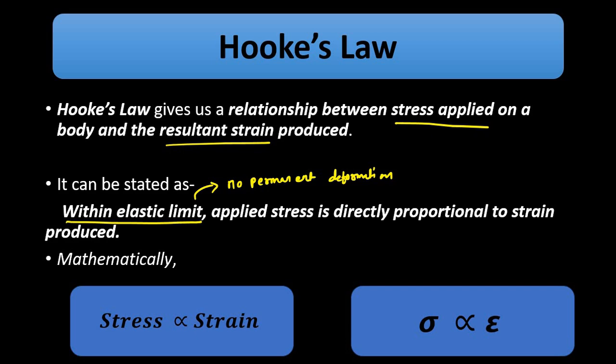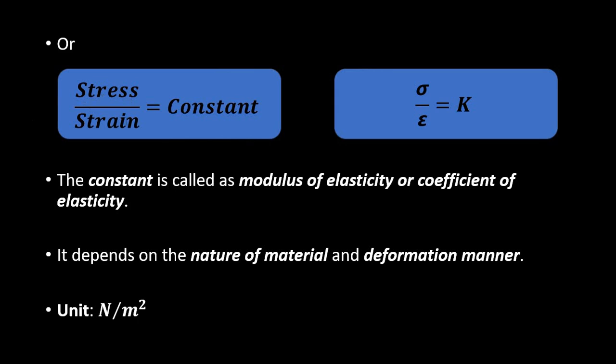So Hooke's law basically states that within the elastic limit, the stress applied on a body is directly proportional to the strain produced. That is, stress is directly proportional to strain. Sigma is directly proportional to epsilon. The ratio of stress to strain gives us a constant of proportionality. Now this constant is called the modulus of elasticity or coefficient of elasticity.